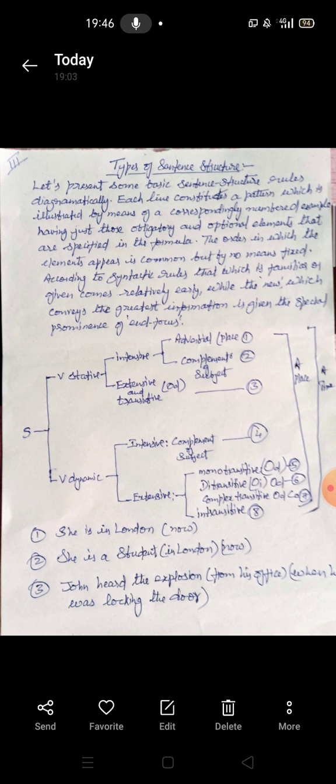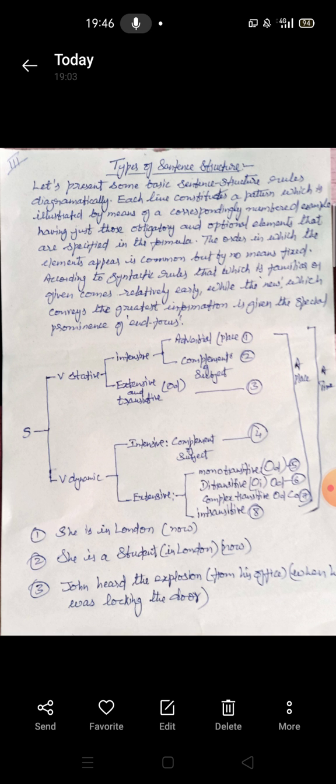So John heard the explosion here. John is the subject, heard is the verb, and the explosion is the object. Of course, we can have all these adverbials, as you see in brackets. That is from his office, that is adverbial of place. When he was locking the door shows the point of time, adverbial of time.